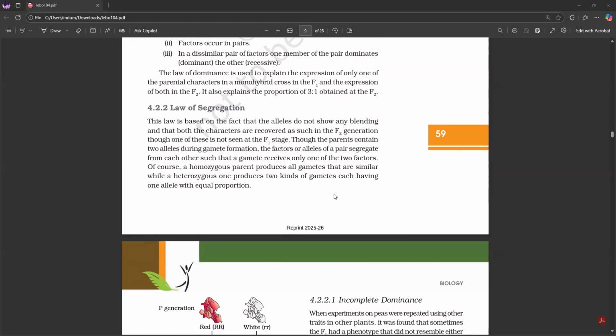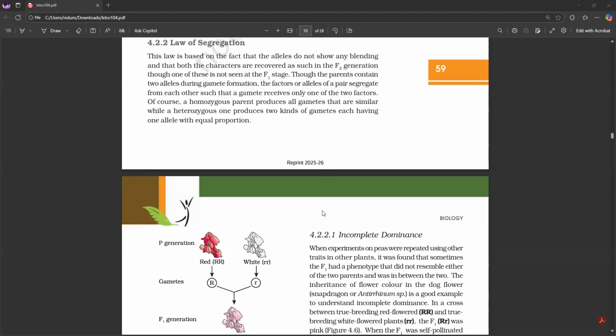Though the parents contain two alleles, during gamete formation the factors or alleles of a pair segregate from each other such that a gamete receives only one of the two factors. Of course, a homozygous parent produces all gametes that are similar, while a heterozygous one produces two kinds of gametes, each having one allele with equal proportion.